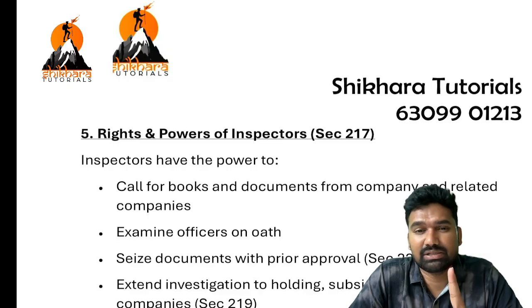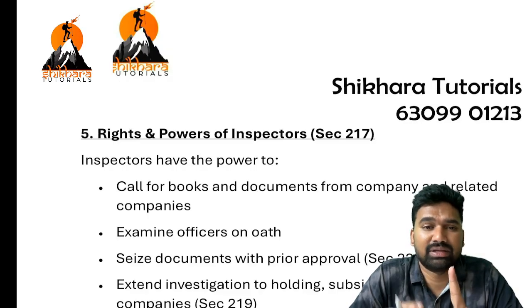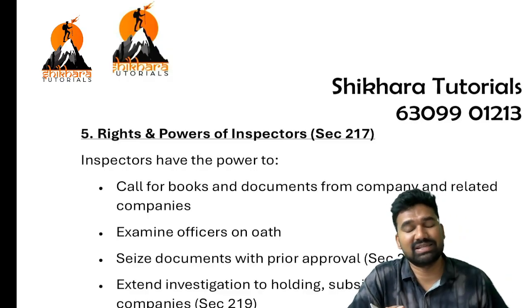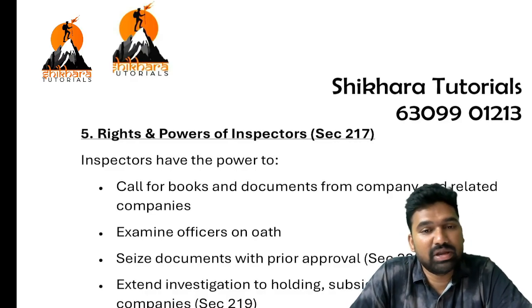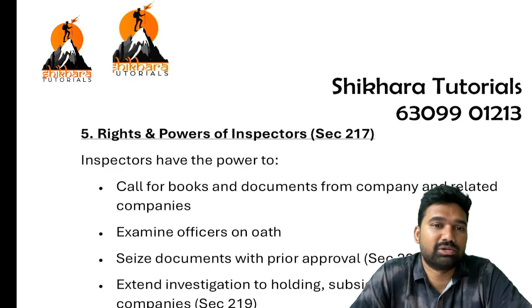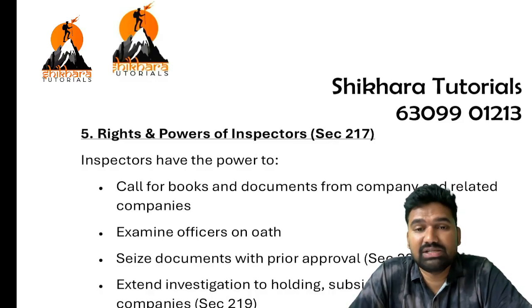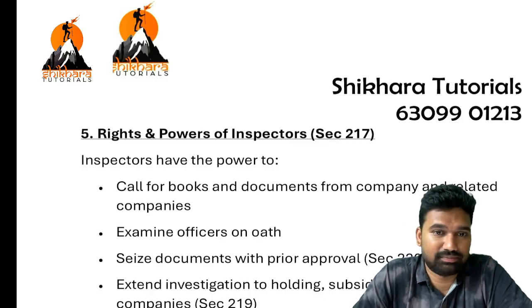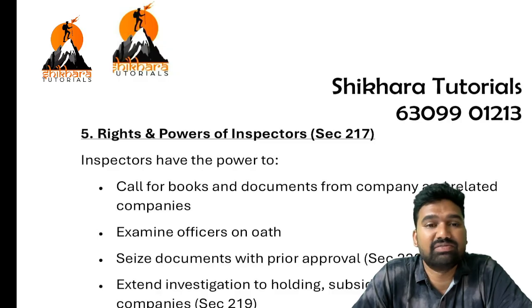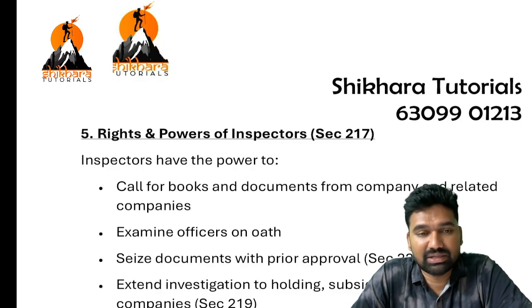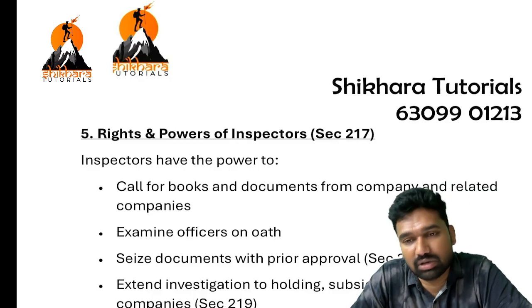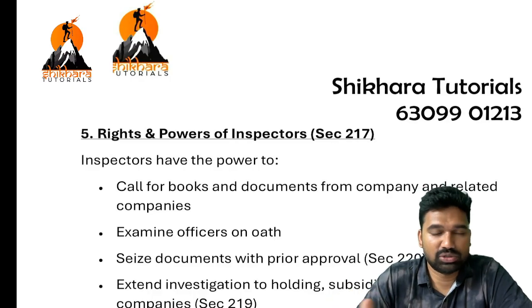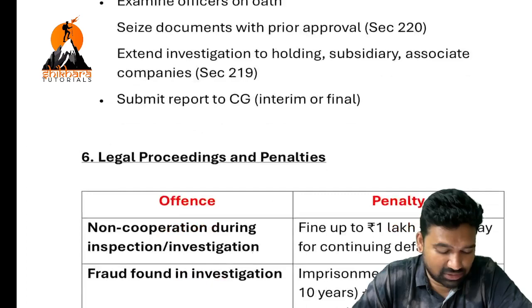If ROC is still having doubt on you, then the second stage will be initiated. That is inquiry. Inquiry powers will also lie with ROC only. And the third stage is investigation. Investigation authority will lie with the central government. But the central government will issue investigation orders according to ROC reports. Source information is always ROC. Okay.